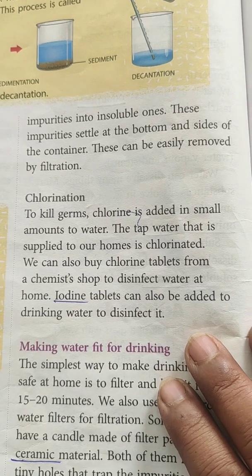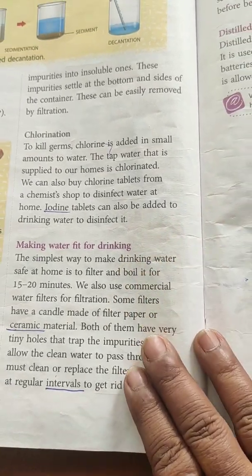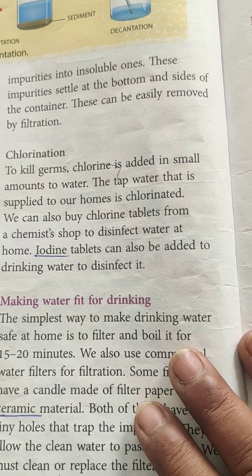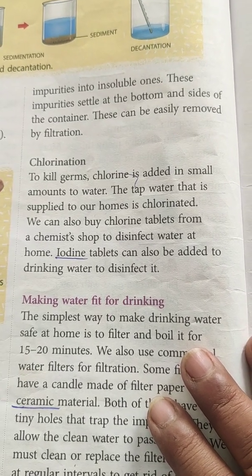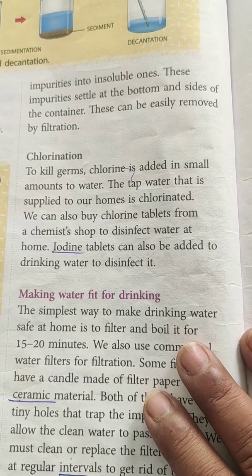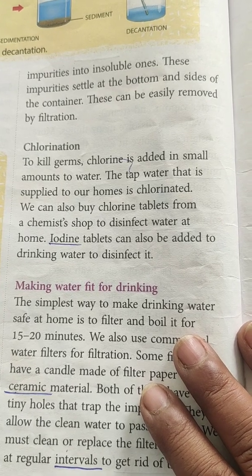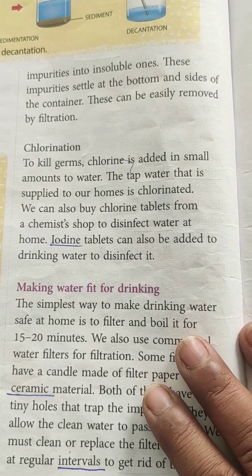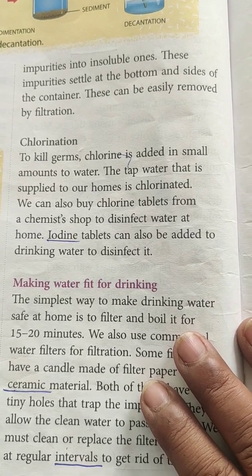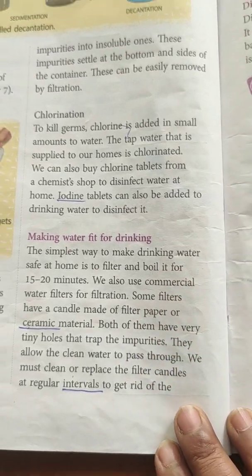Boiling kills the germs and water is free from all germs and soluble impurities. Chlorination is another method of removing soluble impurities and killing germs, because chlorine tablets or liquid kills germs. Tap water which is supplied to our homes is chlorinated. Iodine tablets are also available which can be added to drinking water to disinfect it and kill the germs.